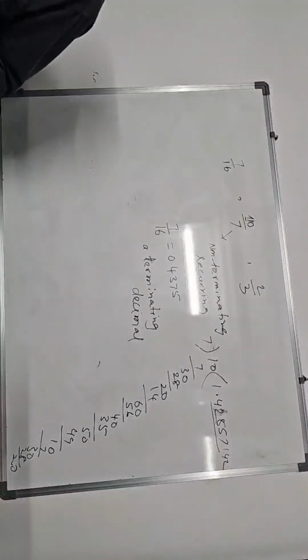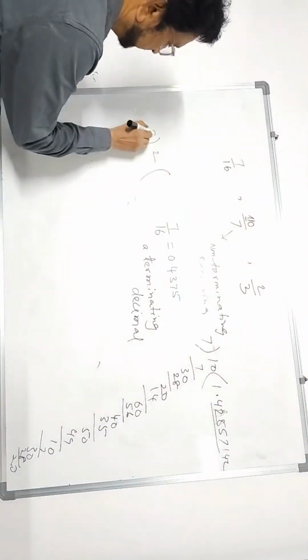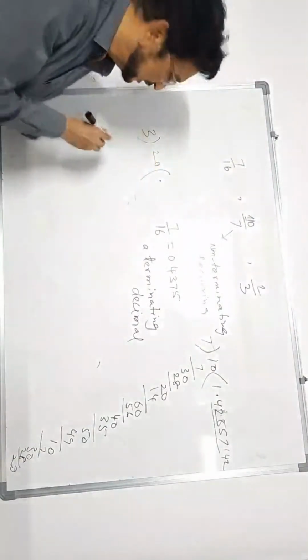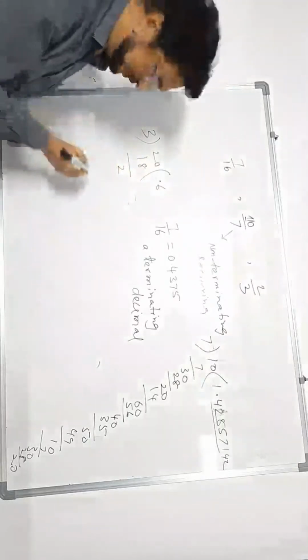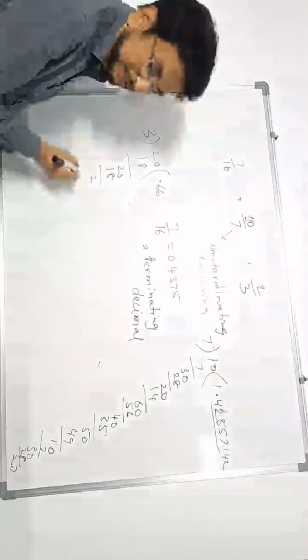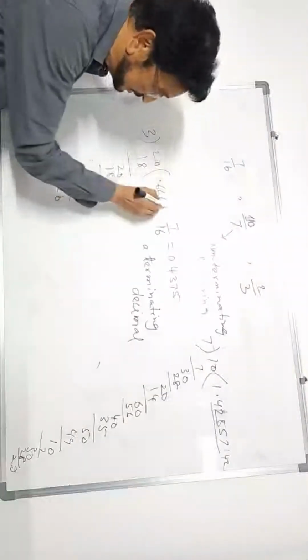We shall do it here. Third one we shall do, 2 by 3. Divide 2 by 3. 3 ones are 3, also not divisible. Therefore put decimal here. You can write 0. 3 sixes are 18. 2 is left. Again write 0. 3 sixes are 18. Again 2 is remainder. Write 0. 3 sixes are 18.